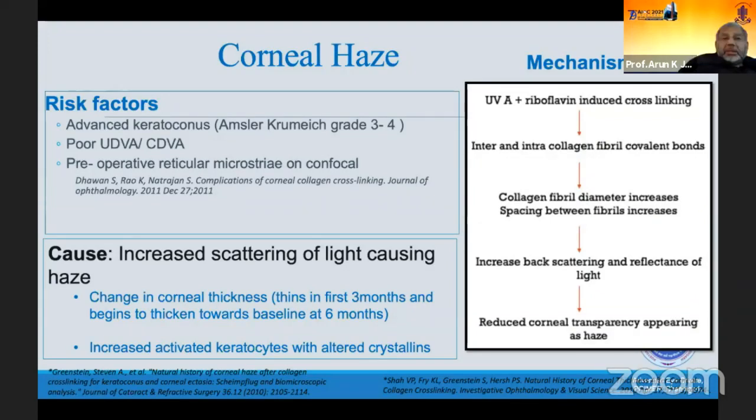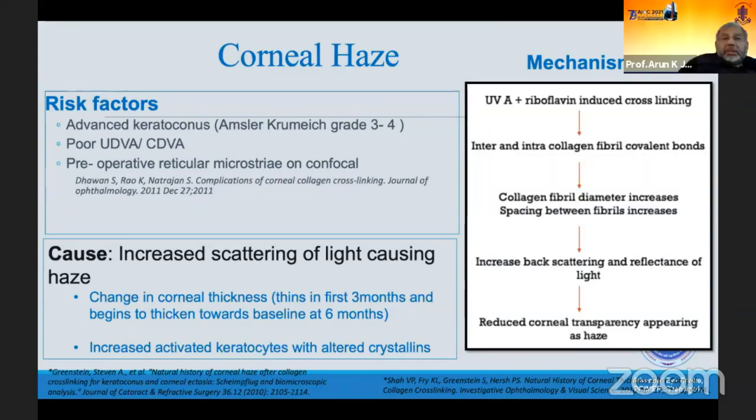And the mechanism I have shown in this flow diagram on the right hand side: as we cross-link the collagen fibers, their diameter increases and the space between the fibrils increases. This leads to increased backscattering as well as reflectance of light, which is clinically seen as reduced corneal transparency, and we see it as a haze on the slit lamp examination.